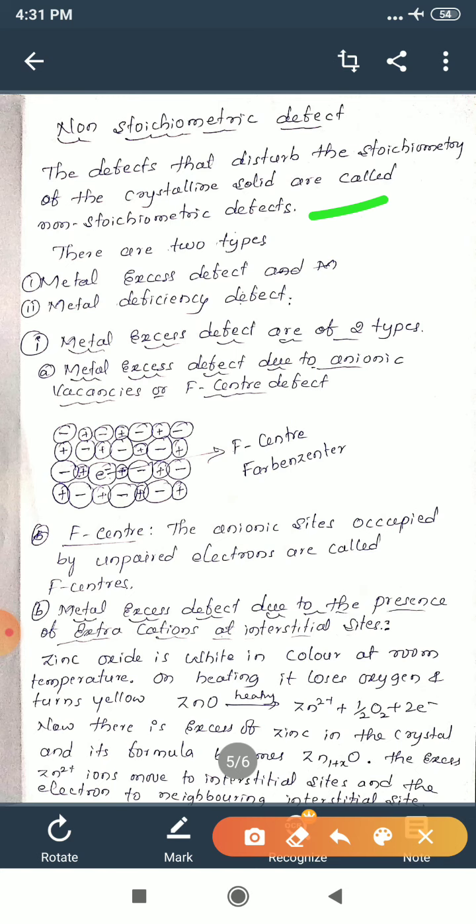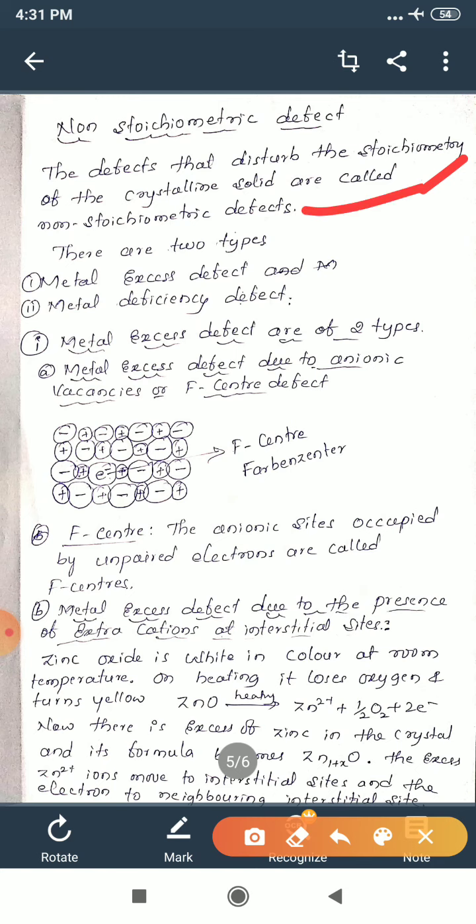Stoichiometry means the composition of the chemical compound, or the ratio of the number of atoms of different elements. That is called stoichiometry, as I said already.